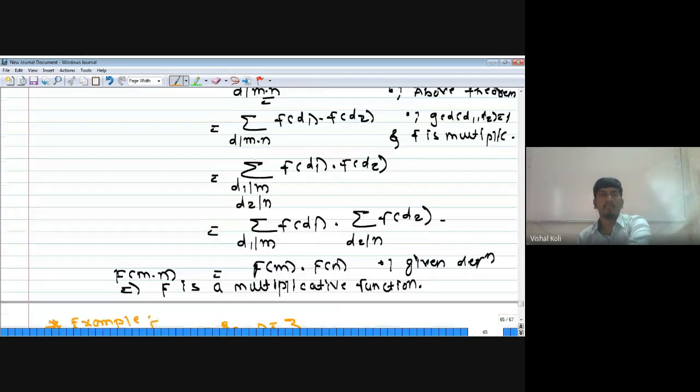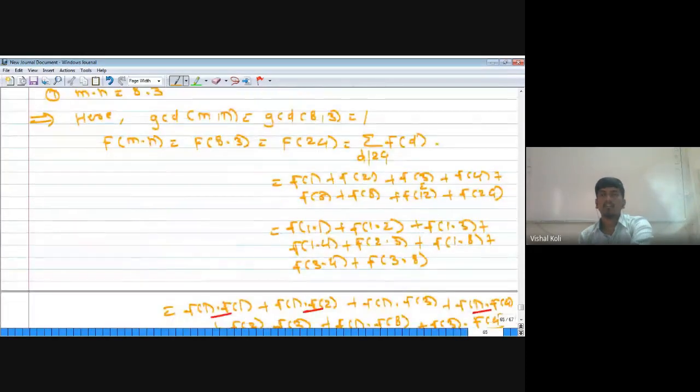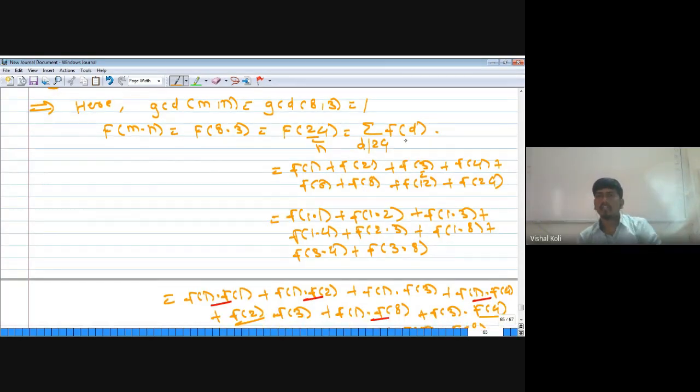But in the last theorem we have proved that capital F is defined as capital F of n, which is summation over d divides n of small f of d. Therefore, this one is summation over d divides 24 of small f of d, since the value of n here is 24. This sum is the sum of all the values of f of d whenever d runs over all the positive divisors of 24. There are 8 positive divisors of 24, which are 1, 2, 3, 4, 6, 8, 12 and 24. Therefore we have taken this sum.